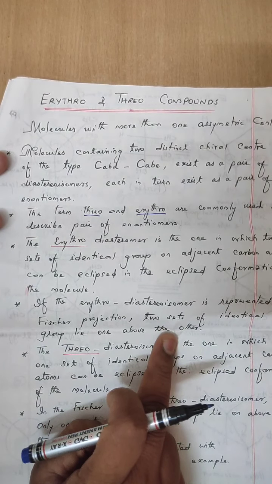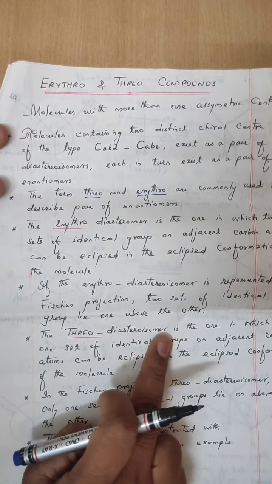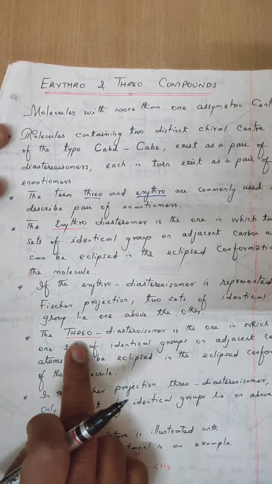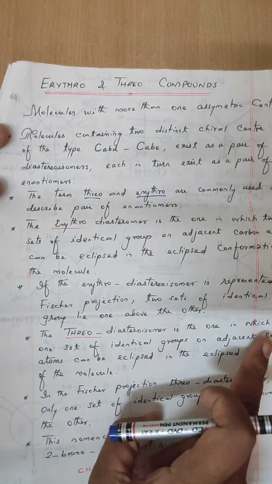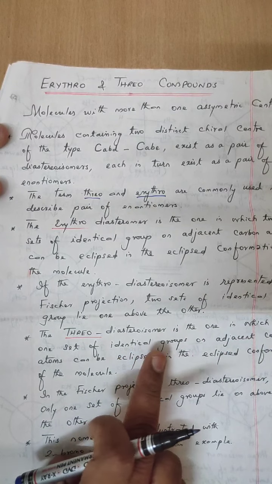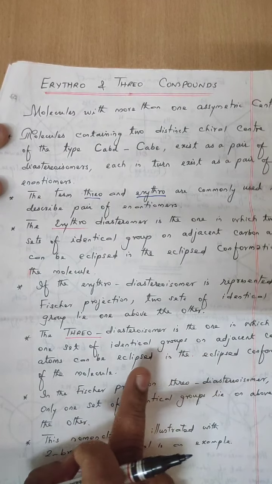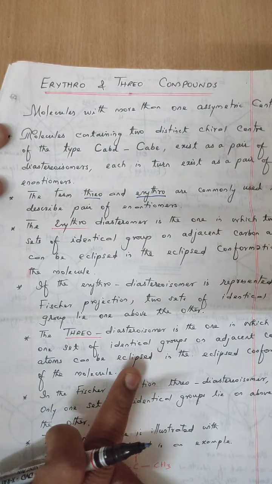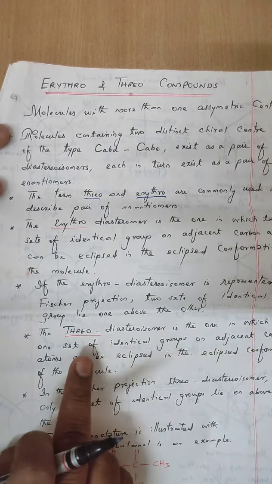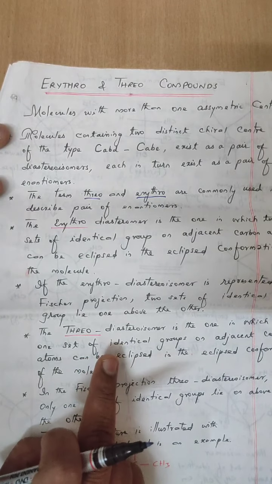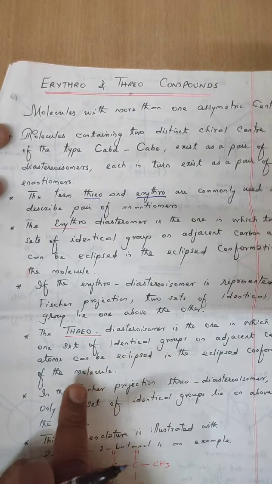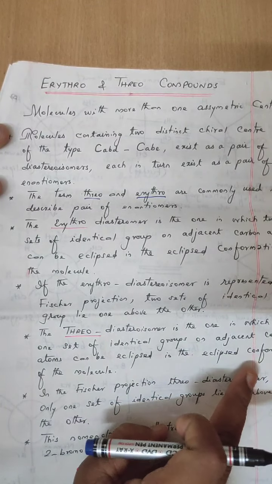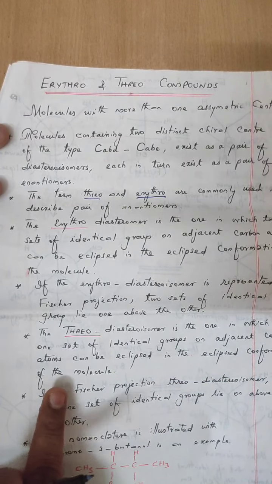The threo diastereomer is the one in which only one set of identical groups on adjacent carbon atoms can be eclipsed. Okay, I repeat, one set of identical groups on adjacent carbon atoms can be eclipsed in the eclipsed conformation of the molecule.